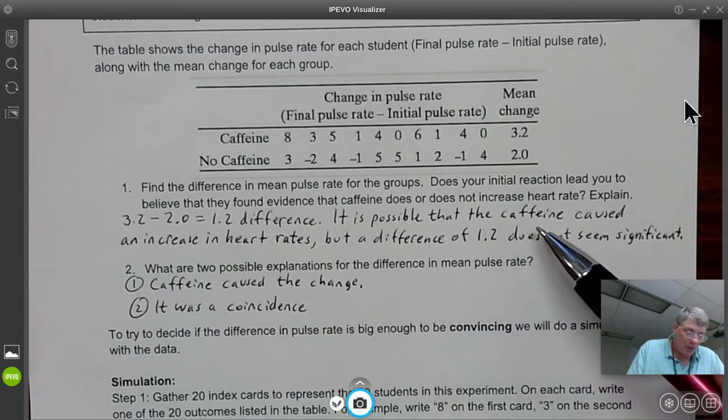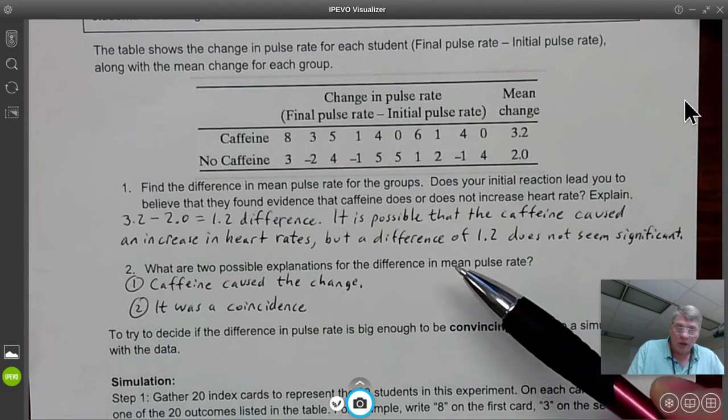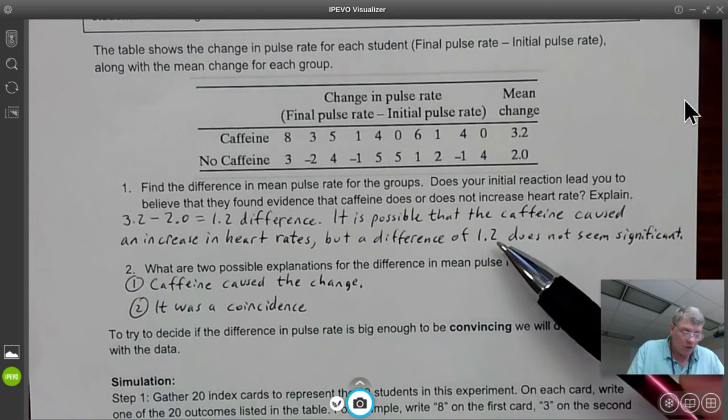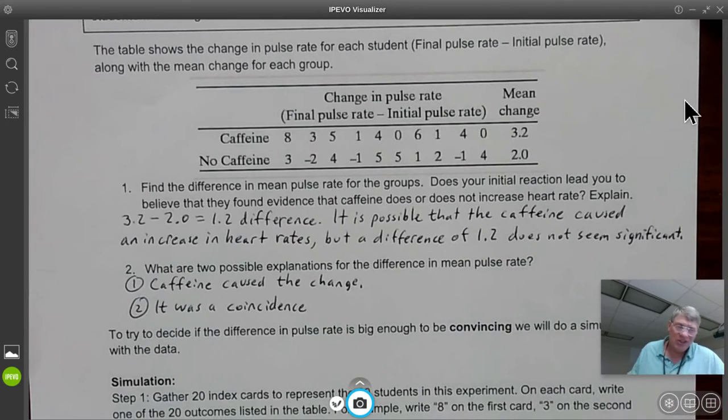It is possible that the caffeine caused an increase in heart rate, but a difference of 1.2 does not seem real significant. It may have happened by chance or other factors. Question 2, what are 2 possible explanations for the difference in mean pulse rate? One is that caffeine actually caused the change. Another is that it was just a coincidence by chance.